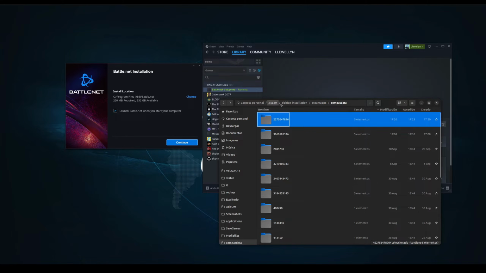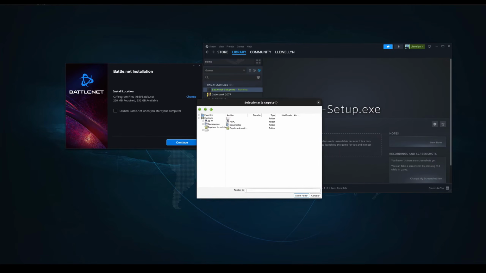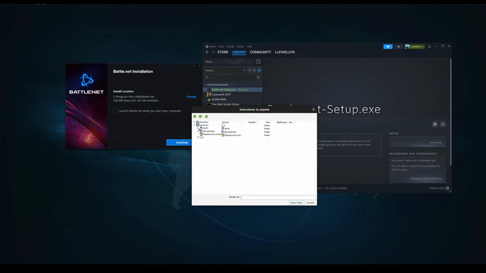But this is so many subfolders and it's on my main drive. I want to keep it a little more organized. So I will also install it to the Blizzard folder that I created earlier. I disable this. I go to change, and then here I go to my PC. Under Z, you should find this. It could be a different letter, but most likely it will be the same letter for you.